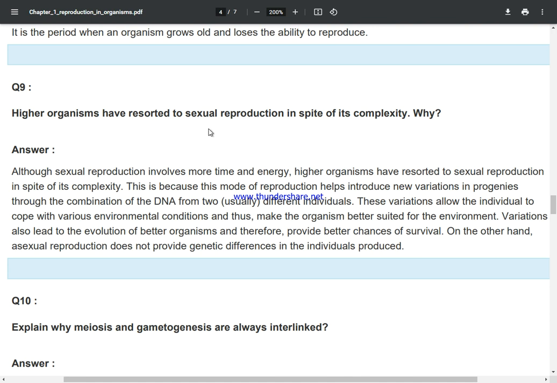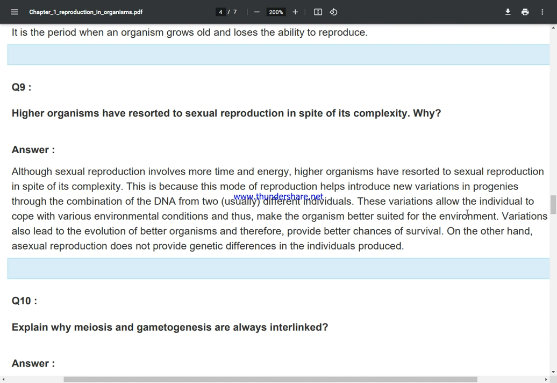Higher organisms have resorted to sexual reproduction in spite of its complexity. Why? Although sexual reproduction involves more time and energy, higher organisms have resorted to it in spite of its complexity. This is because this mode of reproduction helps introduce new variations in progenies through the combination of the DNA from two, usually different individuals.